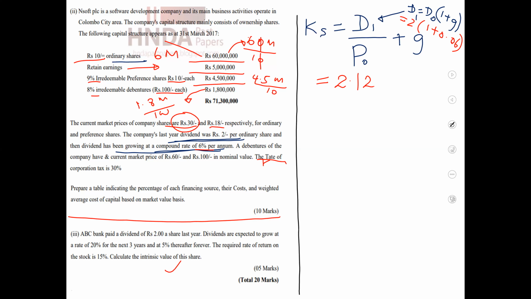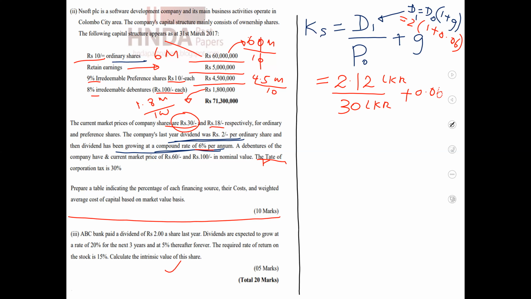That is D1 divided by P0, the market value of 30 rupees, plus G, 0.06.